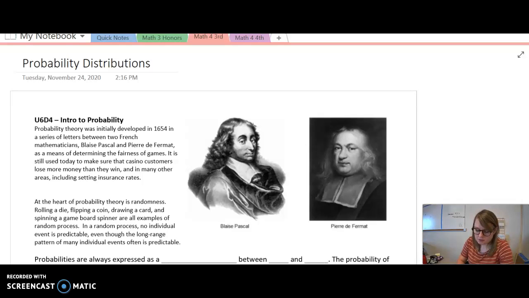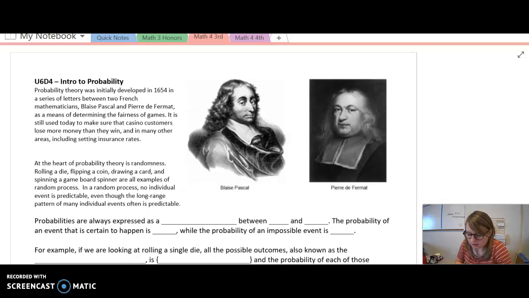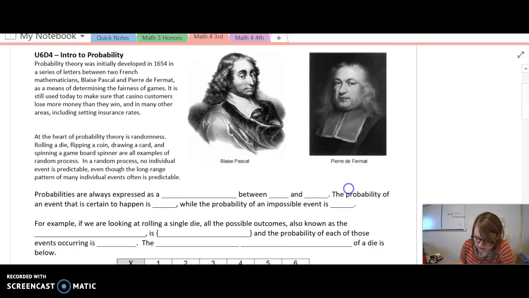Okay, so probability theory was initially developed in 1654 with a series of letters between two French mathematicians, Blaise Pascal and Pierre de Fermat. They just wanted to determine the fairness of games. It's still used in casinos with customers and settling interest rates and such things like that. But you can use it for rolling a die, flipping a coin, drawing a card, spinning a Game Boy spinner, and any type of random chance thing.